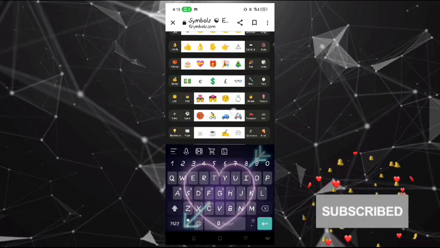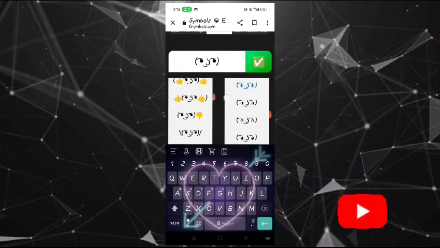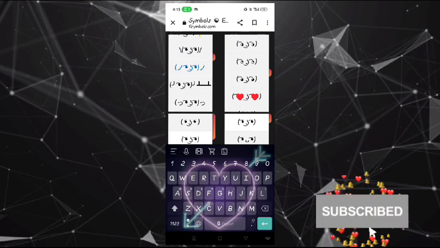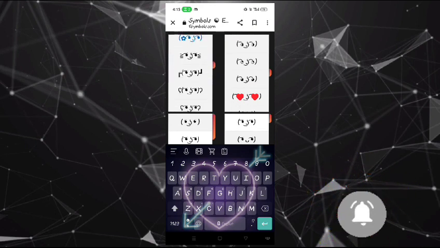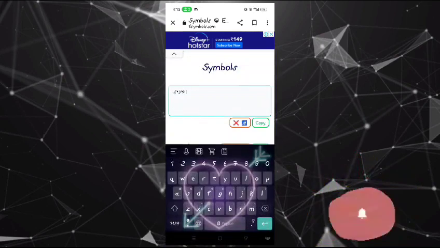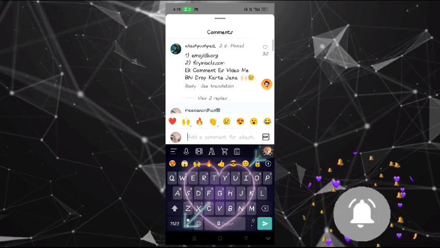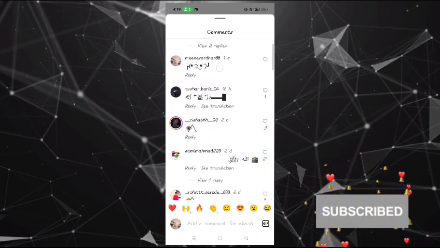Now, to copy and paste an emoji or emoticon, all you have to do is click on it. It will automatically be copied to your clipboard. Then you can go to your message or Instagram comment and paste it. It's that simple. I will go to an Instagram comment and paste it. See? It looks awesome. You can do the same with any emoji or emoticon you like.